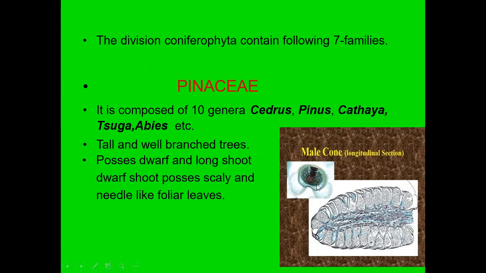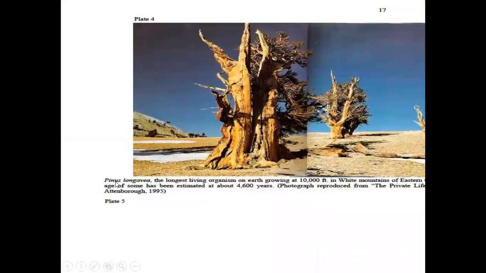So this is some kind of modification, and this is the female cone. This is the longitudinal section here. Next, if you see, this is again here. This is Pinus longeva. This is the longest living organism on Earth, growing at 10,000 feet in the White Mountains of Eastern America.